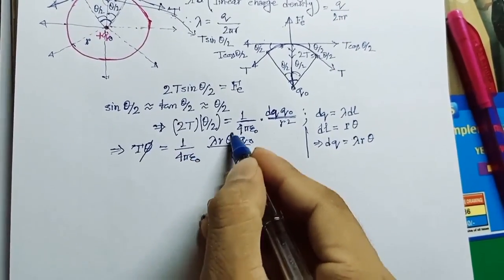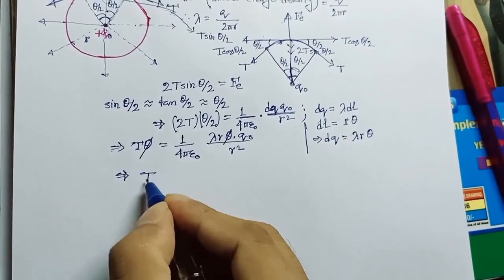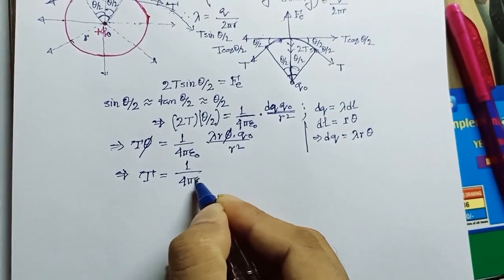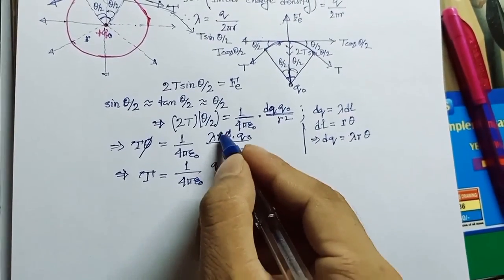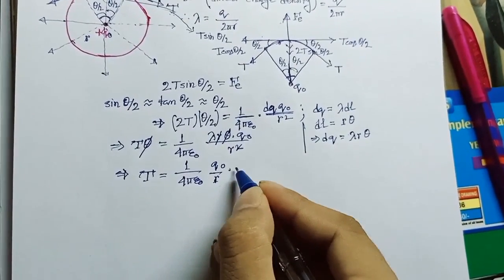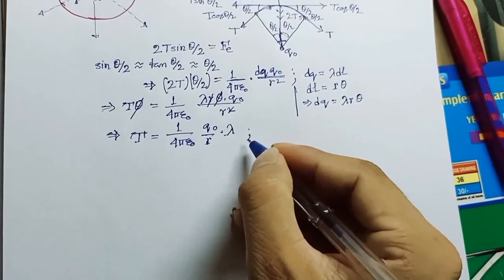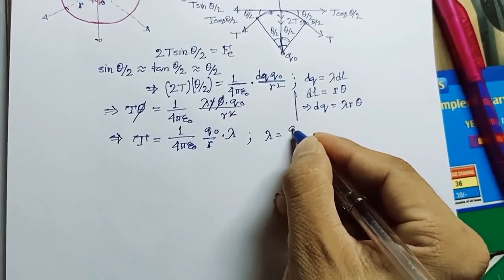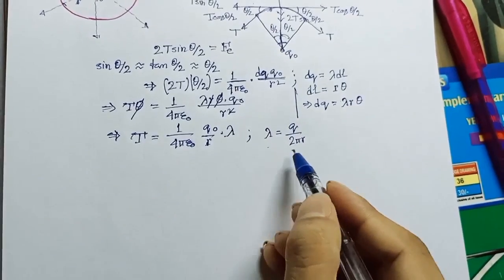Now this theta and theta get cancelled, so the tension force will be equal to 1 divided by 4 pi epsilon naught into q naught, and r and the square of r will cancel, q naught divided by r into lambda. Now as we know, lambda means linear charge density, so linear charge density lambda is equal to q divided by 2 pi r. Now we can substitute the value of lambda in this equation.